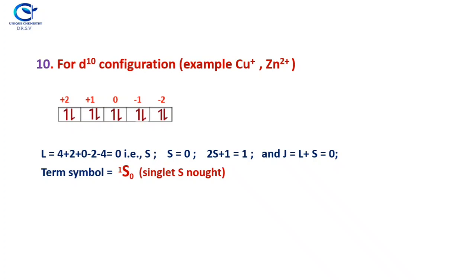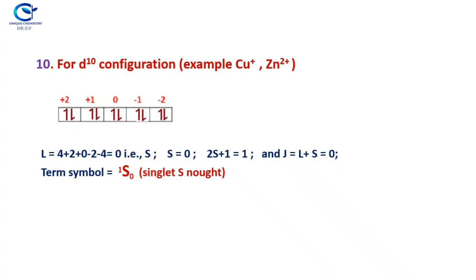And the spin value is also equal to 0, that is, S is equal to 0 because all are paired electrons. And 2S plus 1 is equal to 1 because S is equal to 0. You will get only 1. And J is equal to L plus S, that is 0. So now the term symbol is singlet S 0. So these are all the examples from d1 to d10 configurations with transition metal ions.